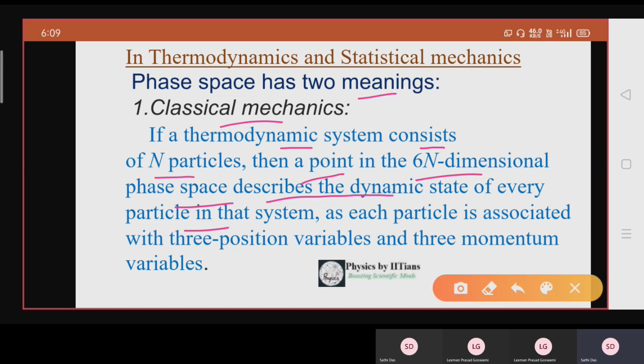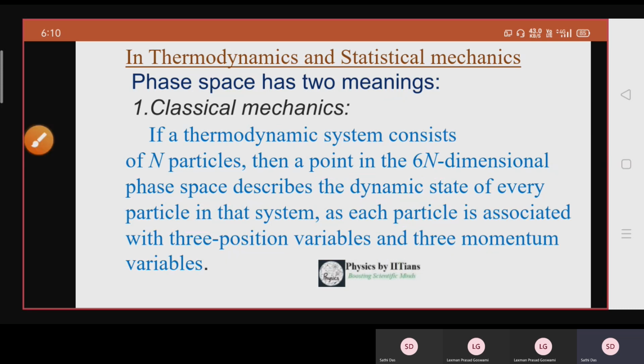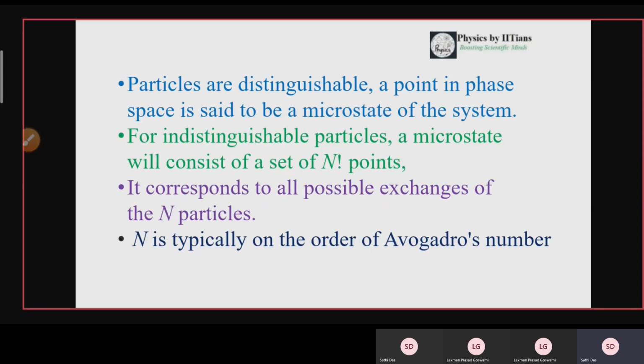Because 3n for the position coordinates and 3n for the momentum coordinates. That is x, y, z for the position coordinates and px, py, pz for the momentum coordinates. As each particle is associated with 3 position variables and 3 momentum variables, we can describe the phase space by 6n dimensional points.